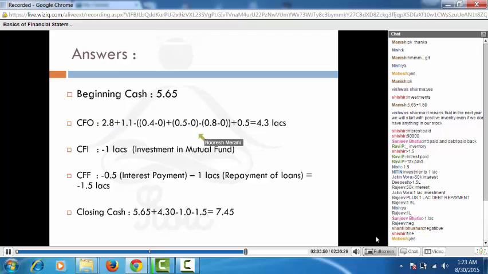Alright, now let me give you the bookish formula which generally we use. The bookish formula which I explained last after first year calculations also: you start with EBITDA, which is your operating income. Then you add back all the non-cash expenses. So in this case, our non-cash expense is nothing but depreciation. Alright, I'm sorry, you're starting from PAT, not from EBITDA. So when you're starting from your PAT, you add back all the non-cash expenses. Then you add back all the expenses which have nothing to do with your operations. So basically you call it non-operational cash flow activities. And you add back the changes in the working capital.